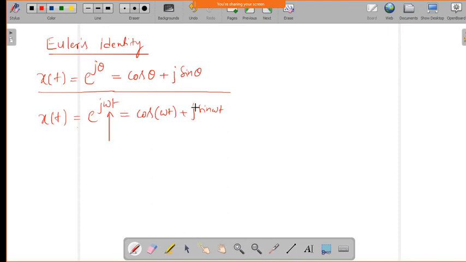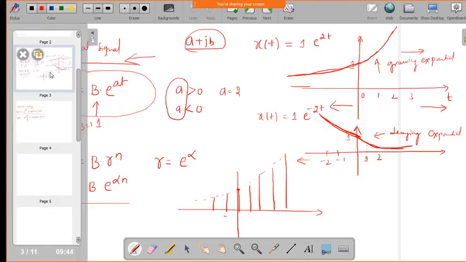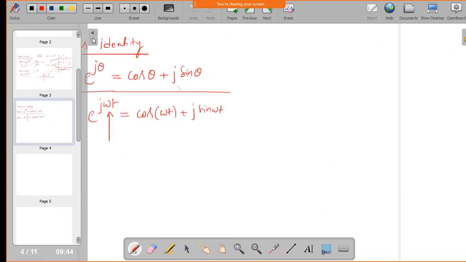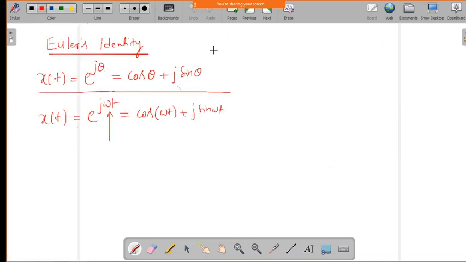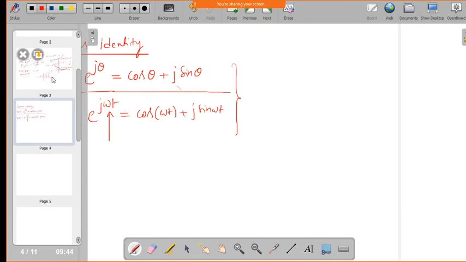So, that we can express by using Euler's identity as cos omega t plus j sin omega t. Okay. So, this is about the complex exponential signal, how we can express. Whatever we discussed earlier is a real number, which does not have any complex value, and here it is a complex value. We can express exponential signals as real exponential signals and complex exponential signals. So, these are all complex exponential signals, and earlier whatever we discussed, that is real exponential signals.